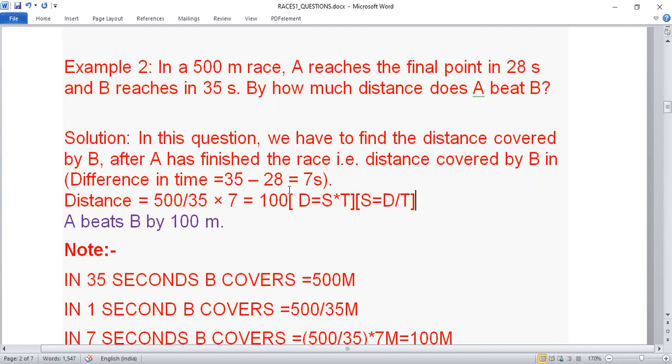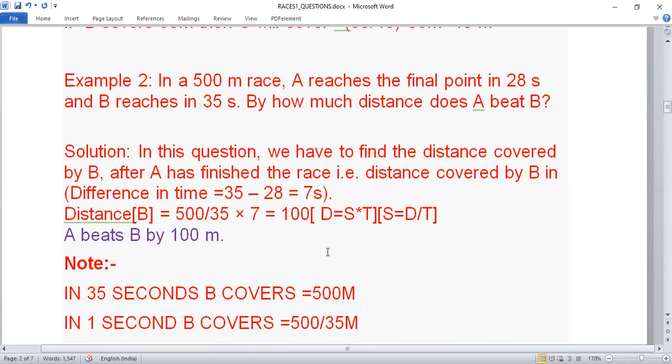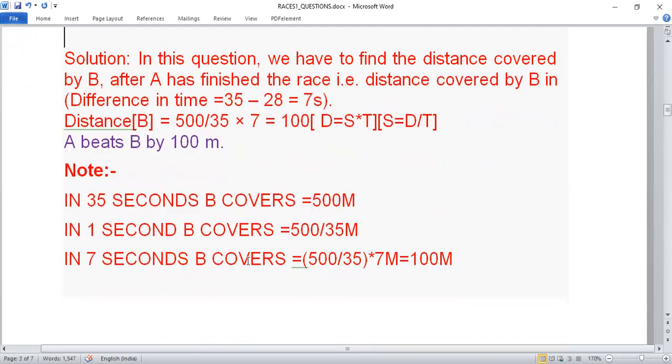They have done it for B only. In the bracket you can write distance B, so that will equal speed into time. This is the formula they have used. If you are able to understand this, do it this way; if not, you can do it another way. In 35 seconds, B covers 500 meters. In 1 second, B covers 500 upon 35 meters, and in 7 seconds, B covers 100 meters.